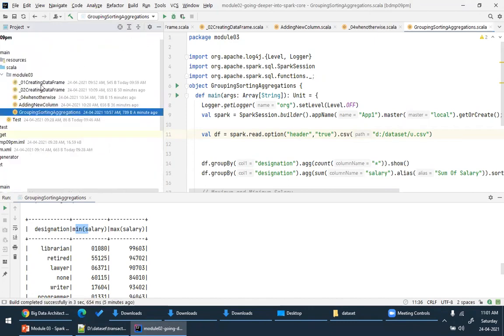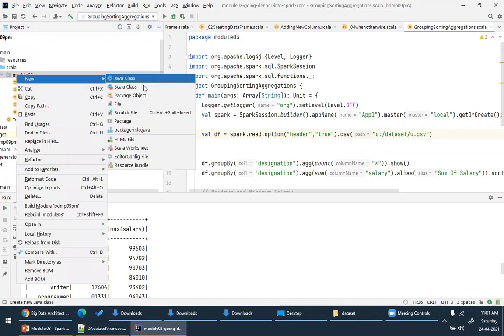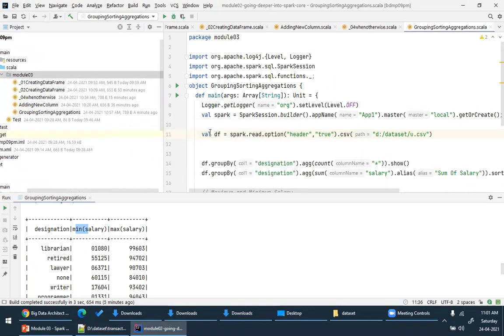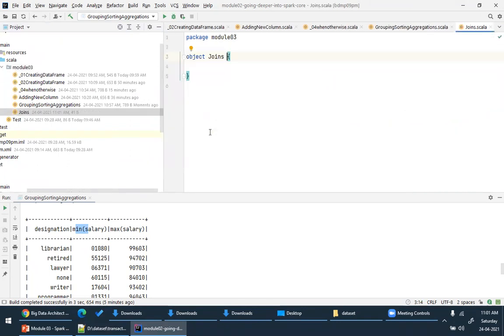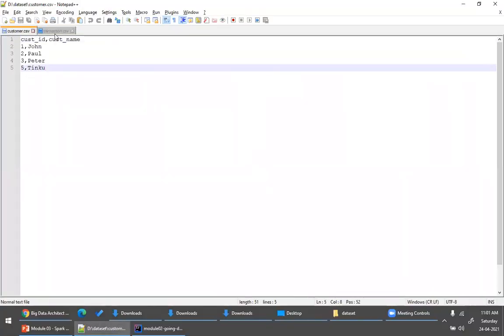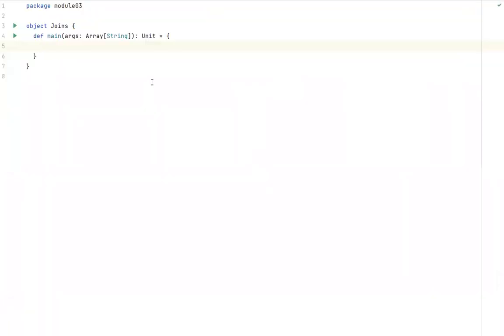So let me create a data frame quickly. I'll just name it as joins. Okay. So I want to create two data frames now. One is on the customer file, and another one is on the transaction file.